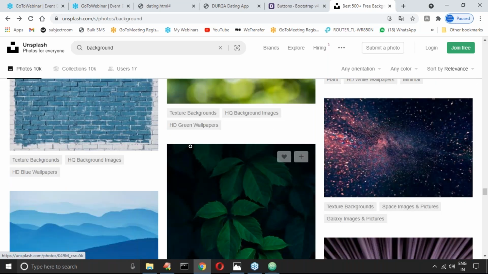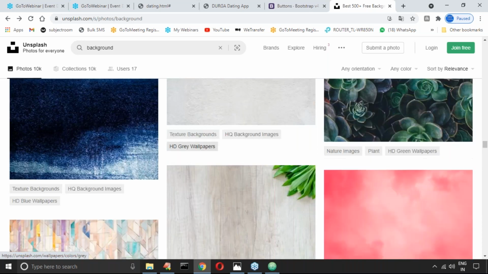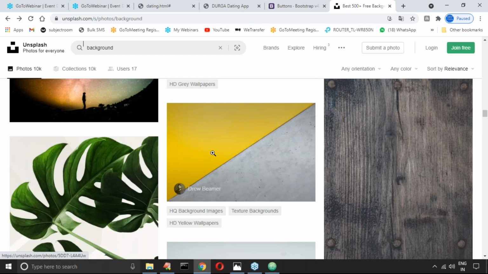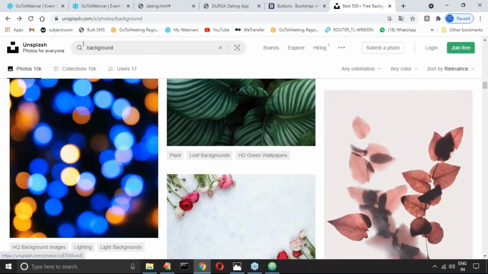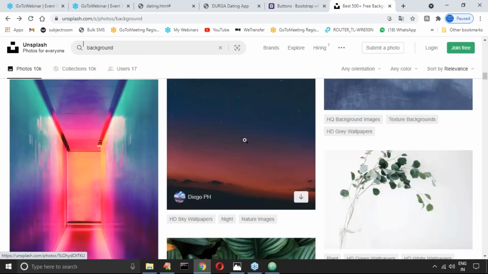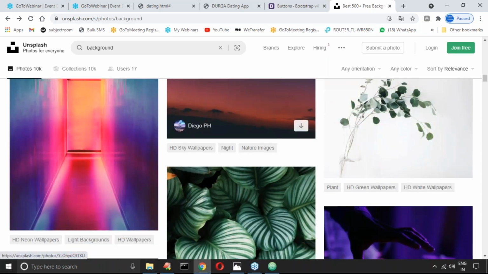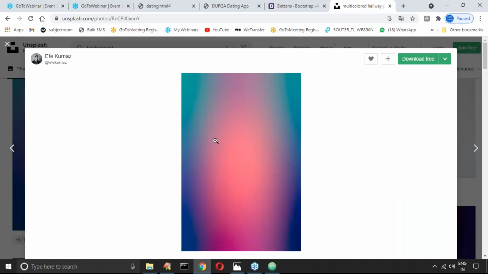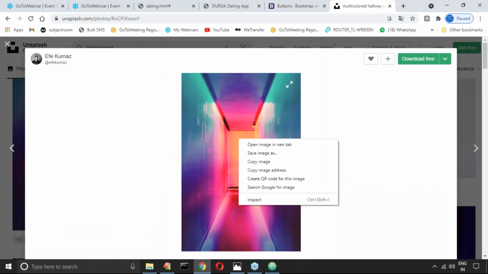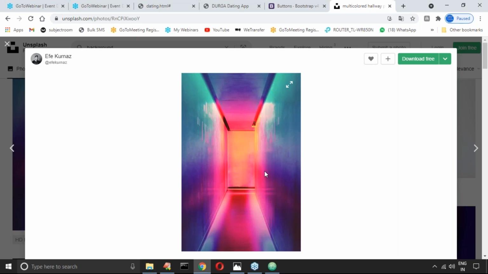Now I choose some image, one with colorful colors. Let me take this image, with big colors. Here, copy image address. How does it look?